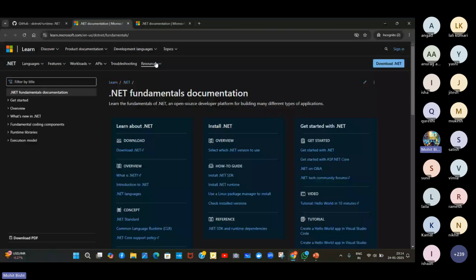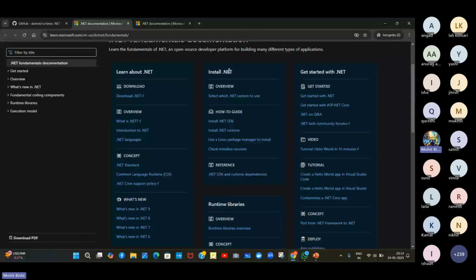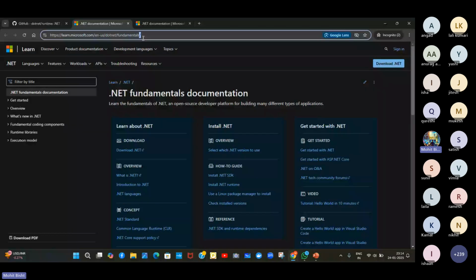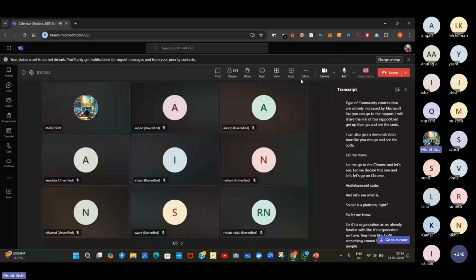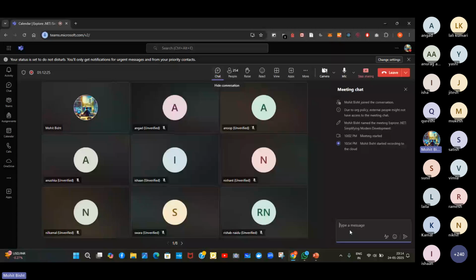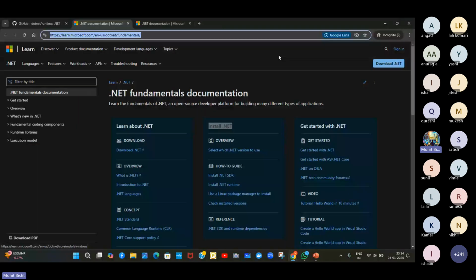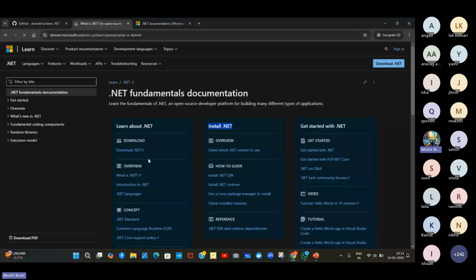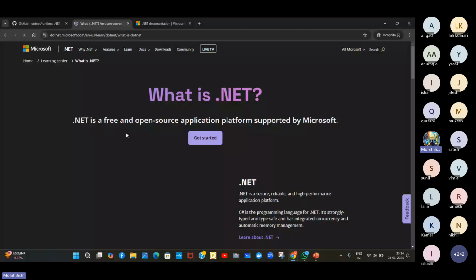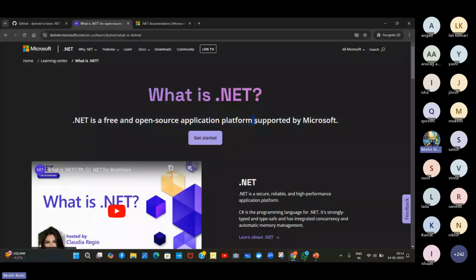I already told how you can install. I will share this link in the chat. We will see the .NET installation and getting started with .NET. Already all things are provided by Microsoft, right? So this is the website, Microsoft .NET. I will share this link, and if you guys are following me, you can go and see what's happening, right? So this is the link. You can get an overview, as we already discussed what .NET is. .NET is a free, open source application platform supported by Microsoft, right? We already discussed this.